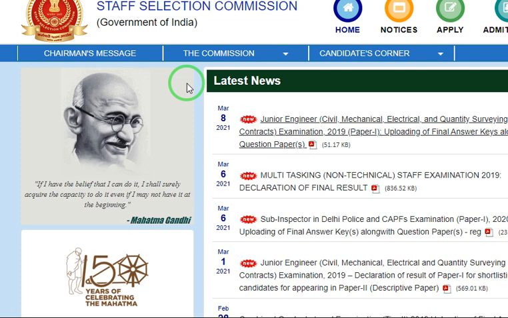And regarding the cutoff, since some of the shifts were very tough, the normalization score became very high. Though they got fewer marks, they got a higher score in normalization. So normalization will help if the shift is very tough.